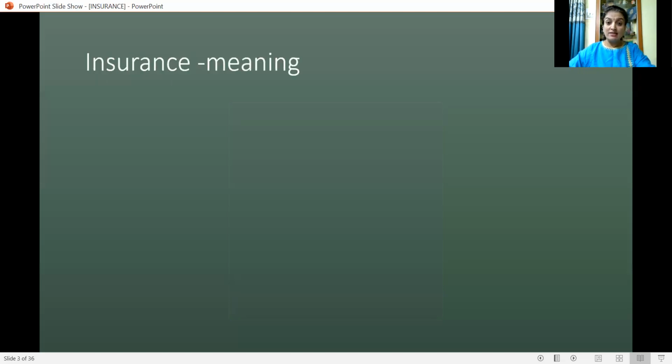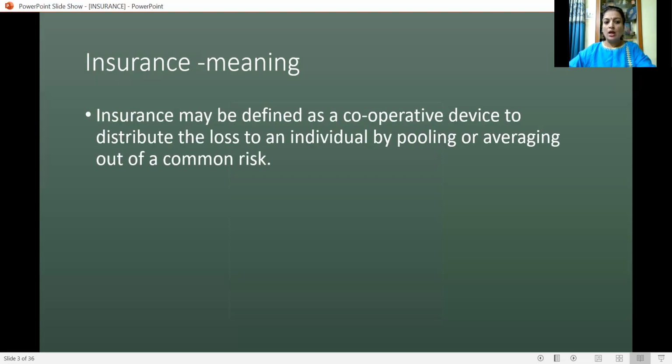Insurance, first let us understand the meaning of it. Insurance may be defined as a cooperative device to distribute the loss to an individual by pooling or averaging out of a common risk.